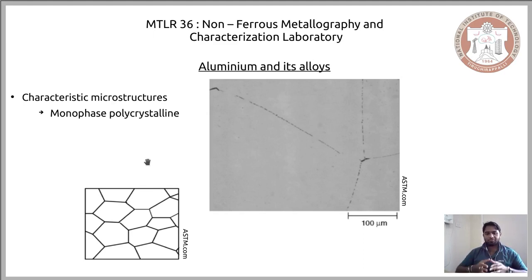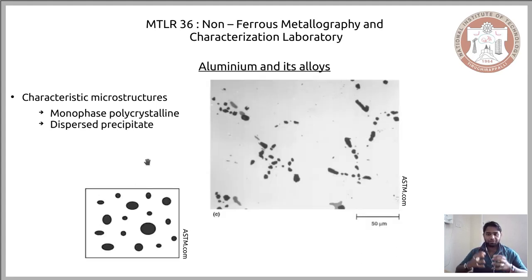And what we have seen here is a single phase polycrystalline microstructure. So there are not more than one phases, and the contrast that you see just comes from the grain boundaries. And again, when you have your alloying element completely dissolved, you end up with a single phase microstructure, something like this. Now the other microstructure that is characteristic of aluminium is the precipitate microstructure.